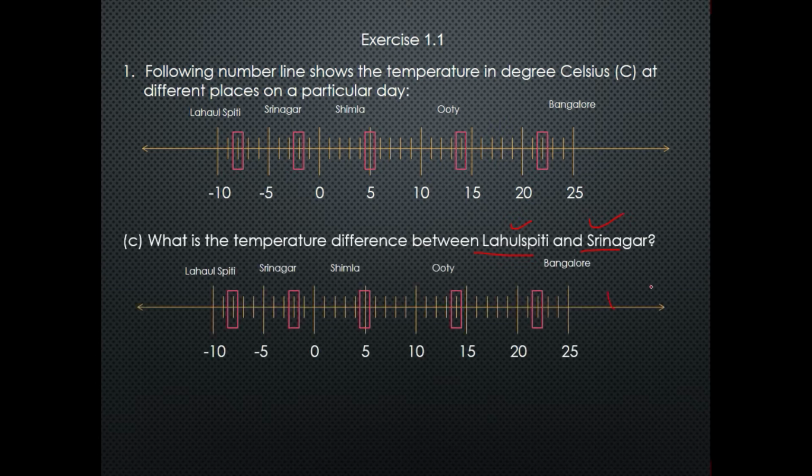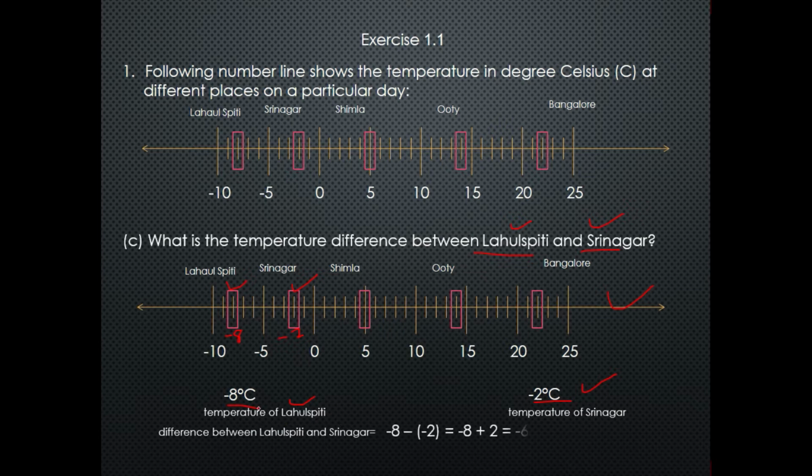From the number line, the temperature of Lahul Spiti is -8 and the temperature of Srinagar is -2, as we calculated earlier. The temperature of Lahul Spiti is -8 degrees Celsius and the temperature of Srinagar is -2 degrees Celsius. Now we will subtract -2 degrees Celsius from -8 degrees Celsius.